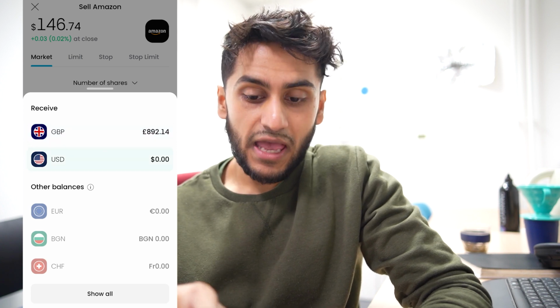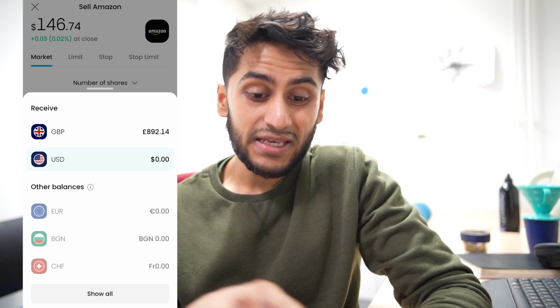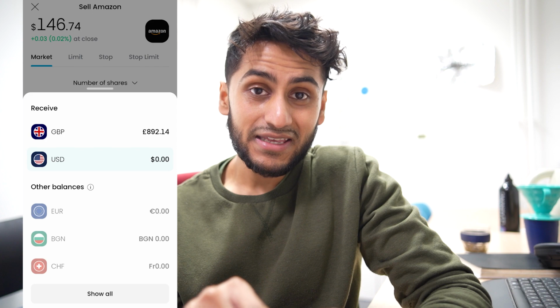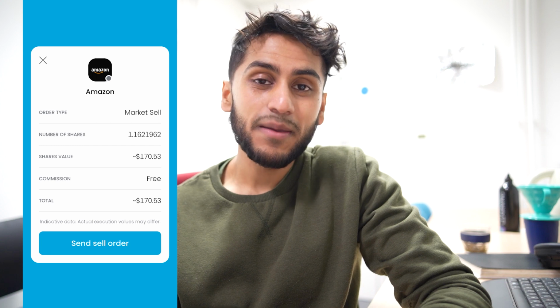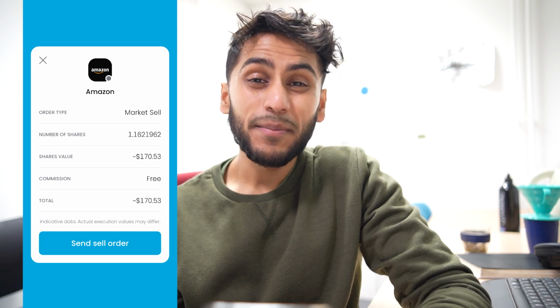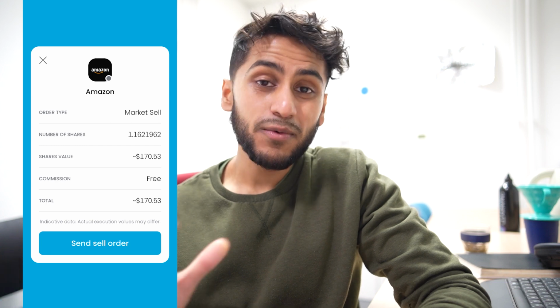It also says how much money I have left within those respective currencies. Remember, I only have money in Great British pounds. But anyway, let's click USD. If I go to review order now, you can see that I am not paying any foreign exchange fees, thereby bypassing that and potentially saving hundreds in my investing journey if I decide to stay with individual American companies.